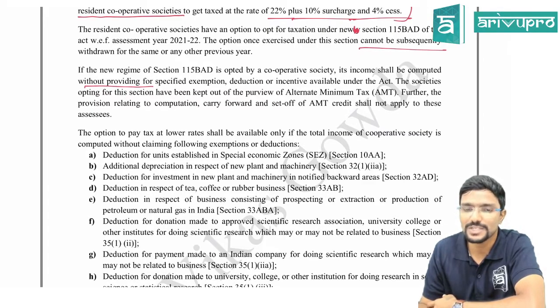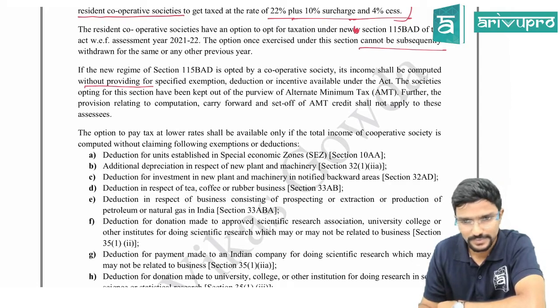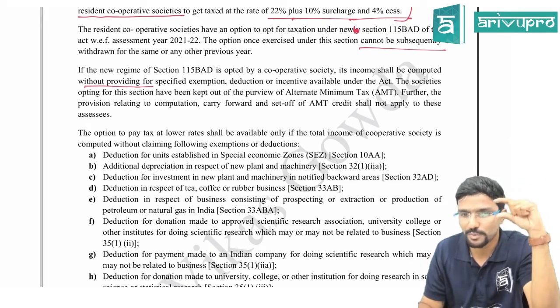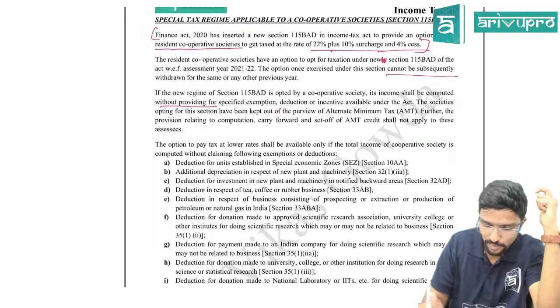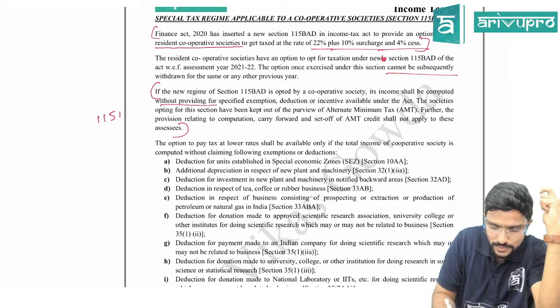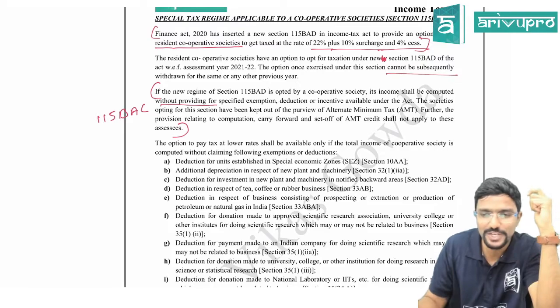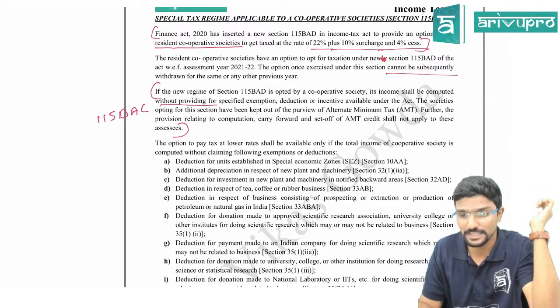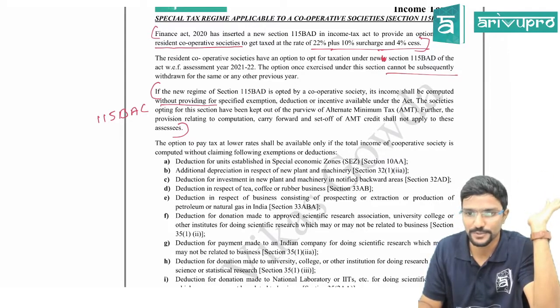That means for them alternate minimum tax provisions are not applicable. Even when we were seeing the new scheme for individual HUF, these points were the same. This point is the same for 115BAC also, guys. There also they told AMT is not applicable, and you have to forego certain deductions and exemptions. Same thing they are telling here also.